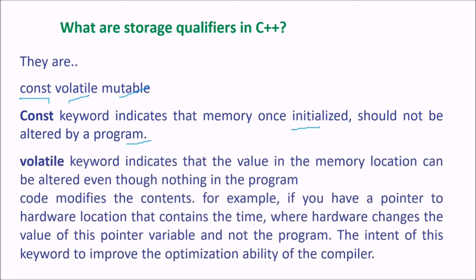Volatile is a keyword indicating that the value in the memory location can be altered even though nothing in the program code modifies the content. For example, if you have a pointer to a hardware location that contains the time, where hardware changes the value of the pointer variable, not the program. So the intent of this keyword is to improve the optimization ability of the compiler.